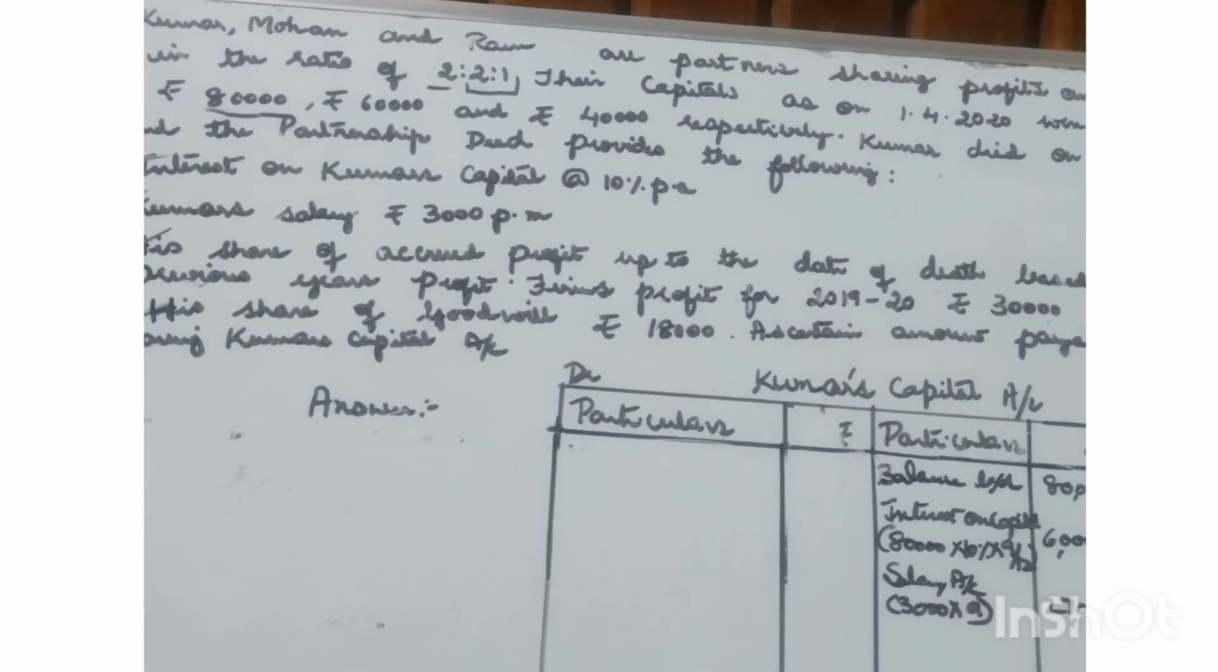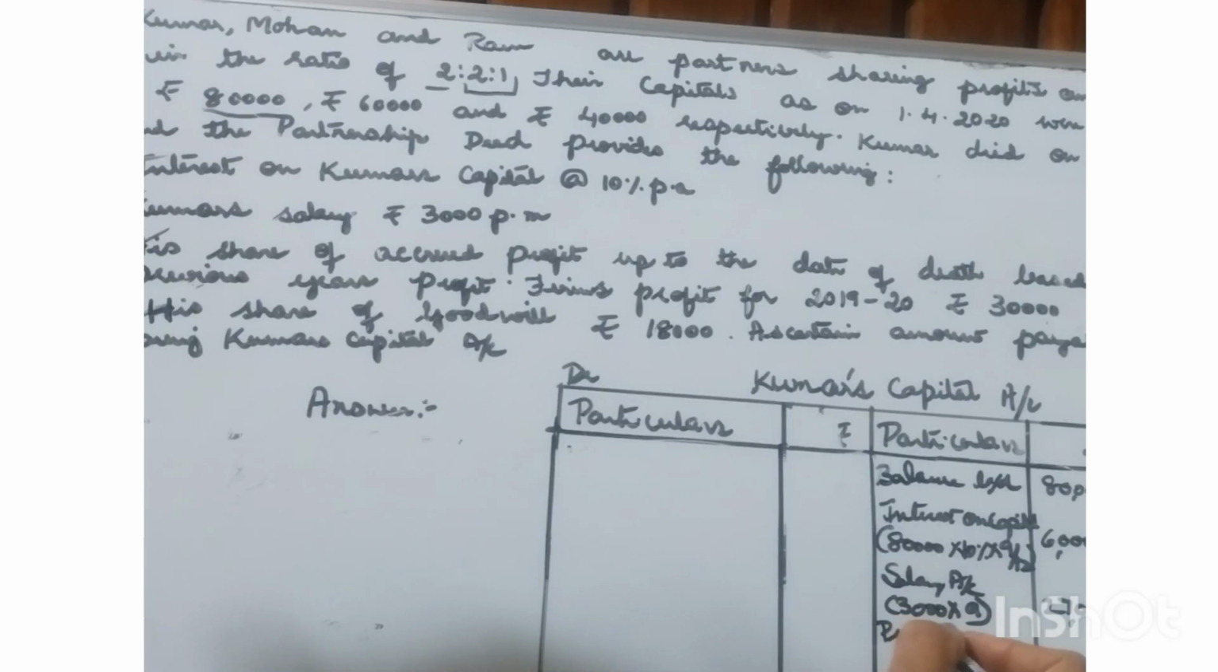His share of accrued profit must be shown as profit and loss suspense account. That is the entry that has to be made. Accrued profit is his share of profit right from the beginning of the accounting period till his date of death. What is his share of profit? That is considered as accrued profit, and it must be shown as profit and loss suspense account.